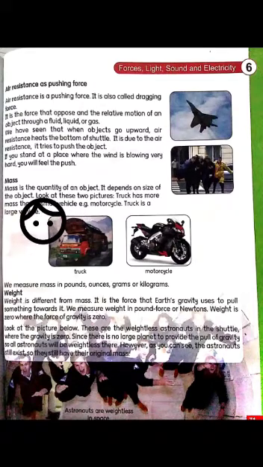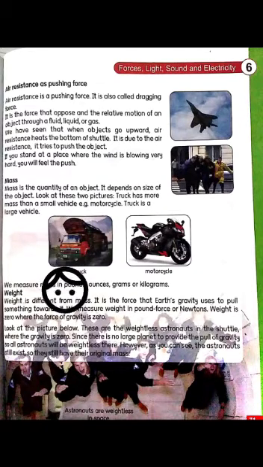The next one is mass. Mass is the quantity of an object. It depends on the size of the object. Look at these two pictures. A truck has more mass than a small vehicle. Here are two vehicles, truck and motorcycle. Which has more mass? The truck. We measure mass in pounds.